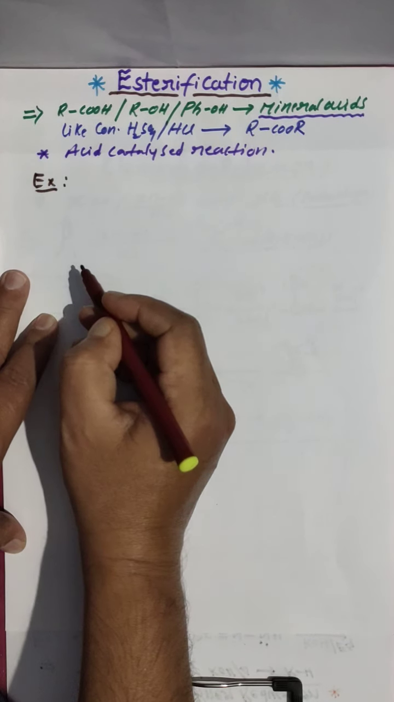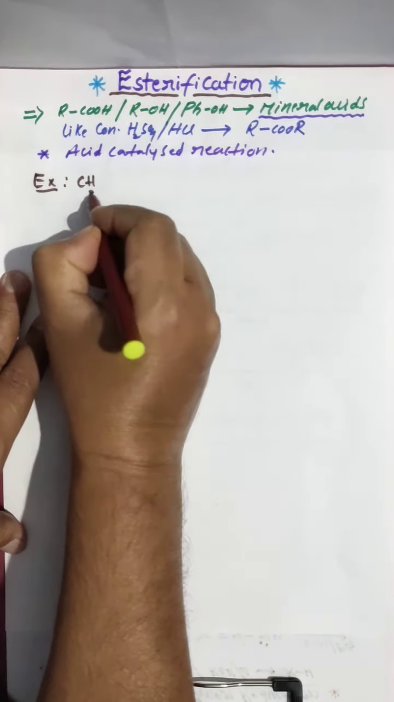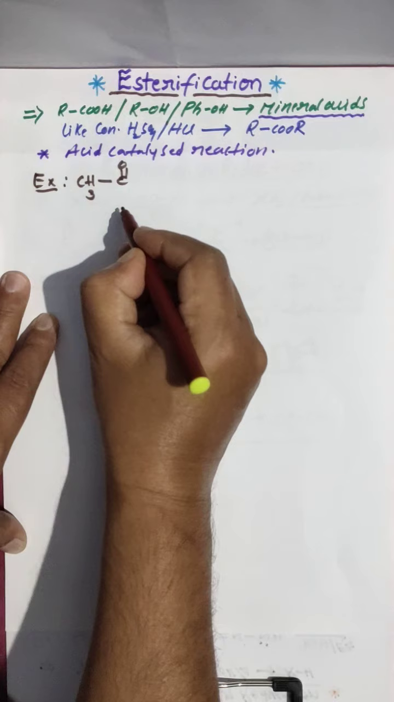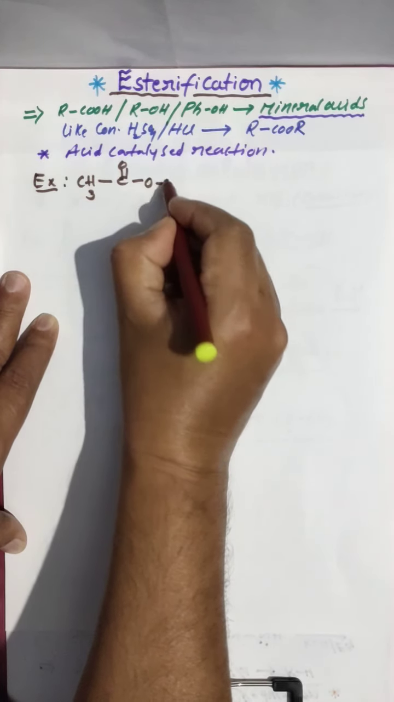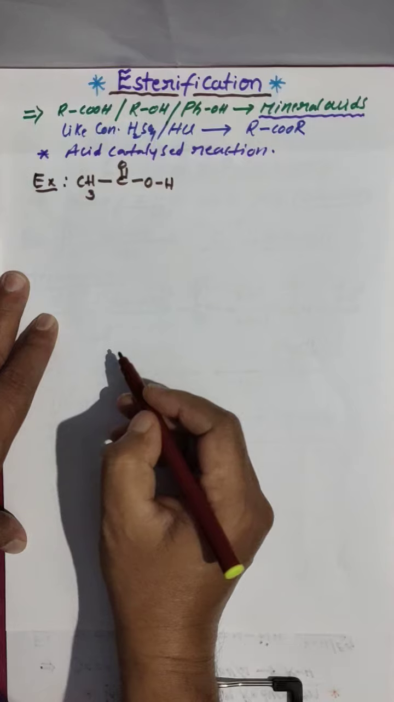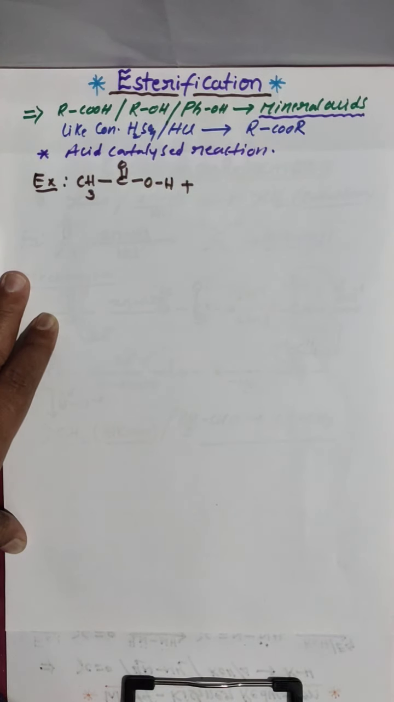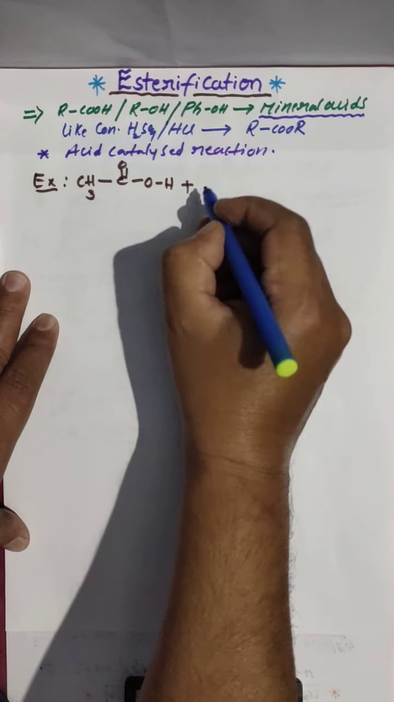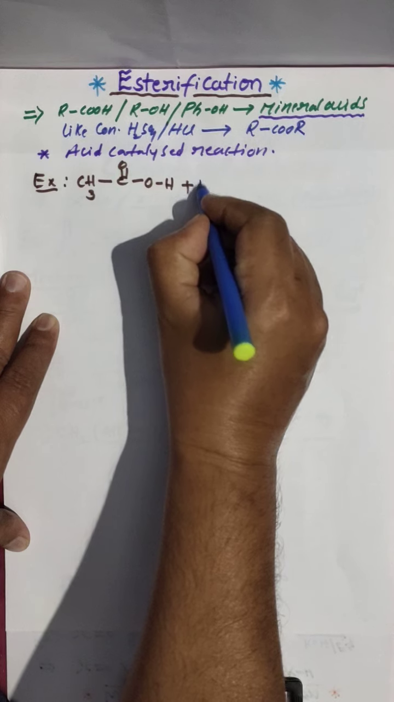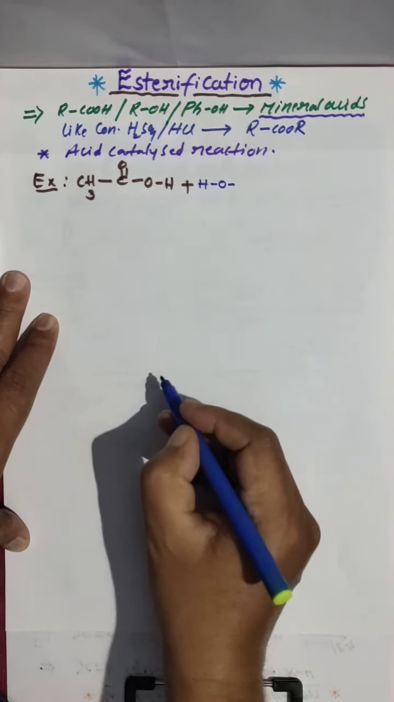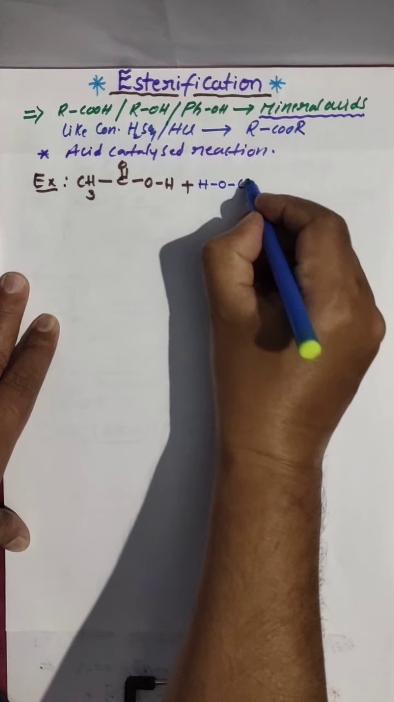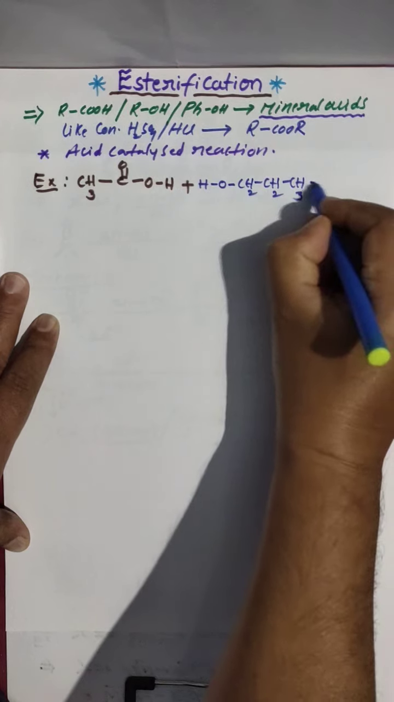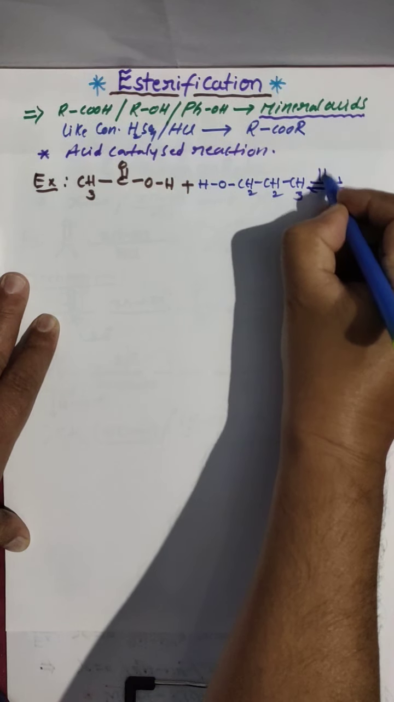For example, I am taking here one acetic acid, CH3C double bond OH. This is acetic acid, with alcohol. What is the alcohol I am taking? Propanol. Propanol means 3 carbons, CH2, CH2, CH3. Am I right? In the presence of acid medium.